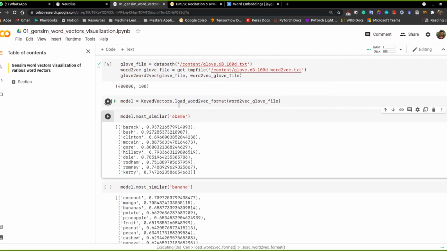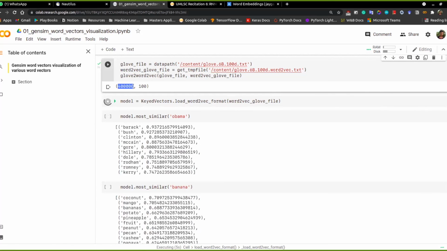It will take a bit of time to load. There are approximately 400,000 words in the GloVe embeddings, and each word has a 100-dimensional representation.